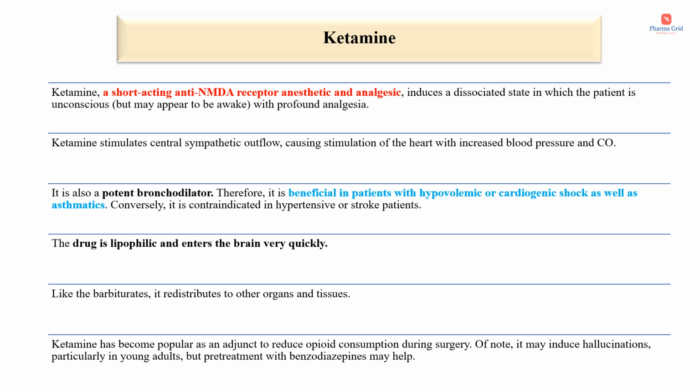Ketamine stimulates central sympathetic outflow, causing stimulation of the heart with increased blood pressure and cardiac output. It is also a potent bronchodilator. Therefore, ketamine is beneficial in patients with hypovolemic or cardiogenic shock as well as asthmatic patients. Conversely, it is contraindicated in hypertensive or stroke patients. The drug is lipophilic and enters the brain very quickly. Like the barbiturates, it redistributes to other organs and tissues.